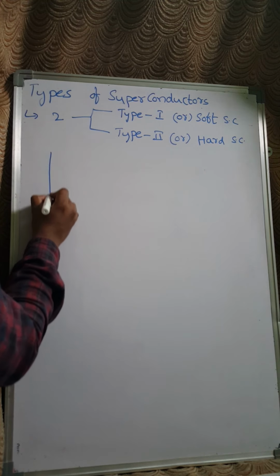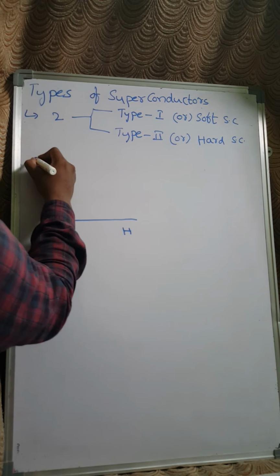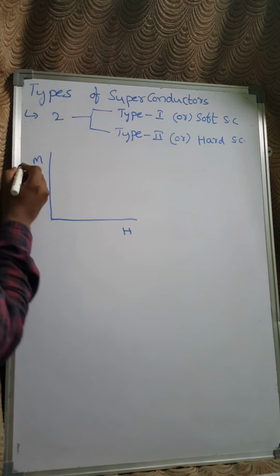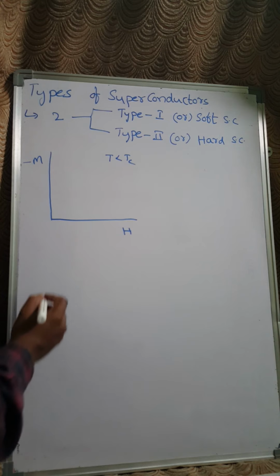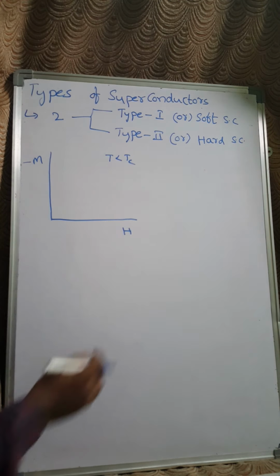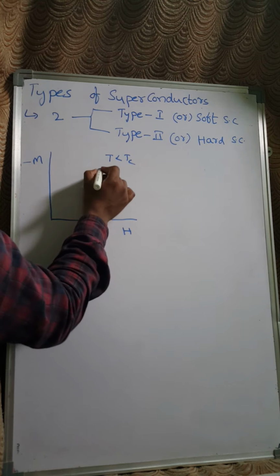When I apply a magnetic field H onto some material, and this axis is the magnetization intensity, and the material is below the transition temperature, then up to a certain field, let us take this critical magnetic field as Hc, below Hc the material behaves with perfect superconducting nature.